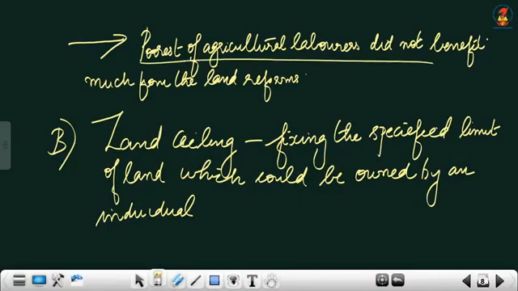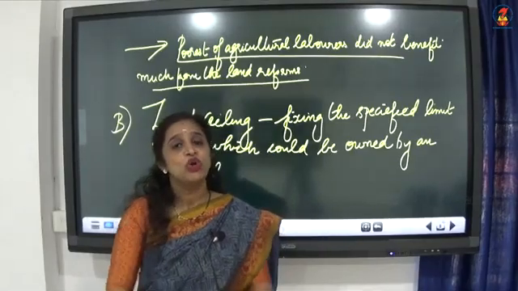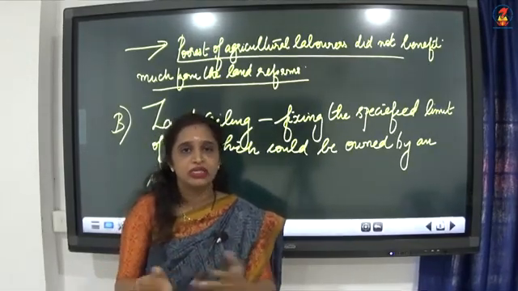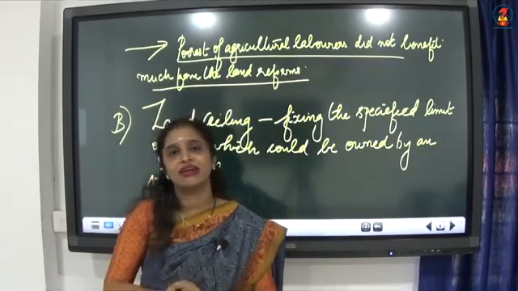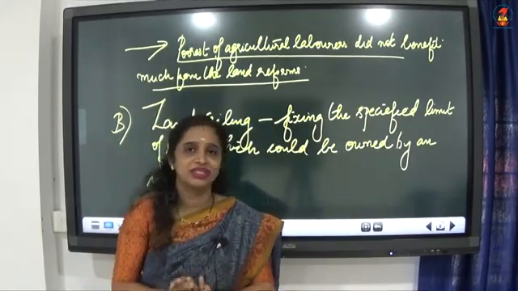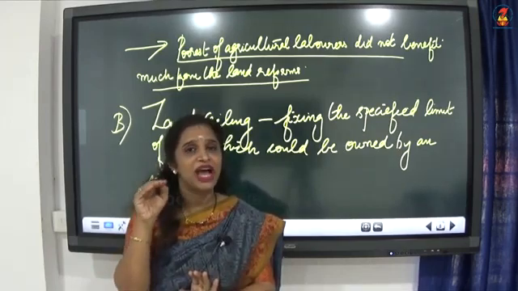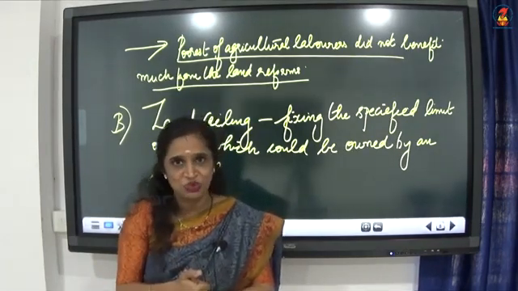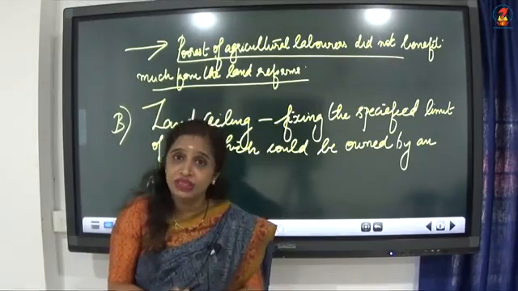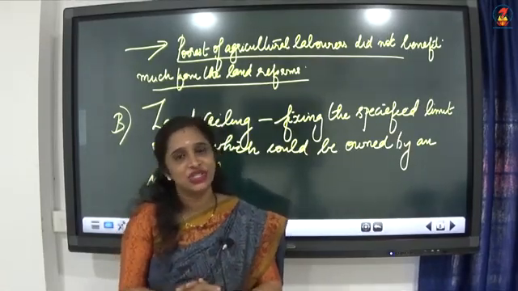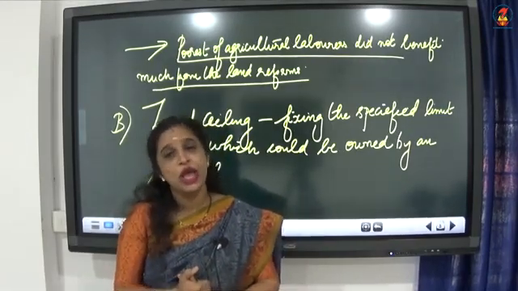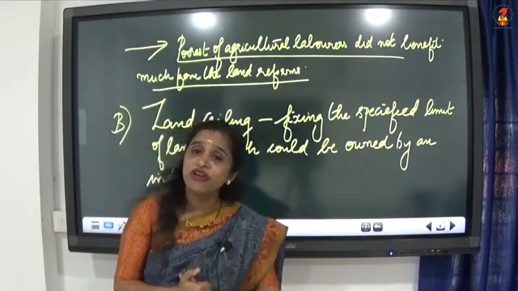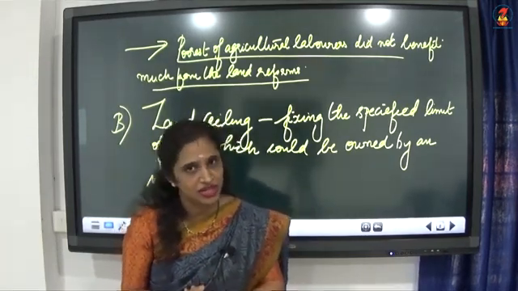Now, the poorest agricultural labourers did not benefit much from the agricultural farms. When the land was given back to the tillers, some of the farmers who were very poor didn't have enough money even to start their agricultural activities. For such farmers, this concept of ownership given back to the tillers was not that successful because they didn't have that much finance to start their agricultural practices. So for the poor farmers, this was not a blessing. Poor farmers did not get any benefit from this abolition of intermediaries. So I hope it is clear to you.